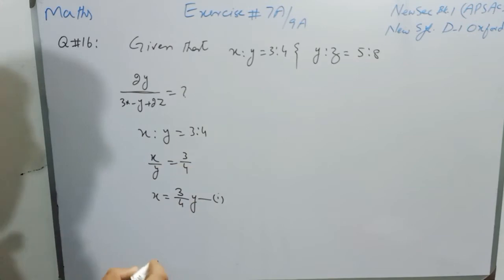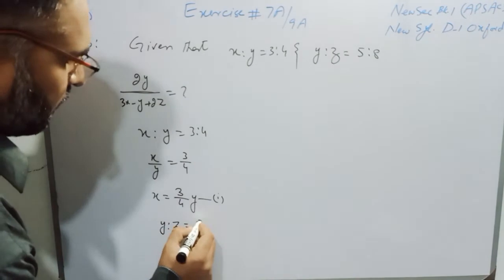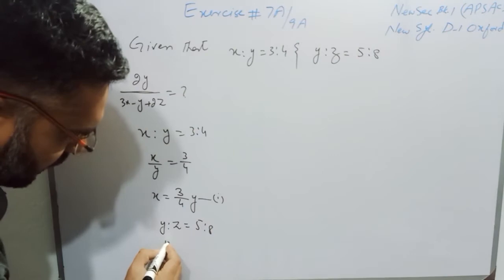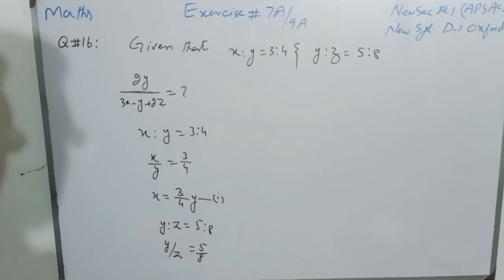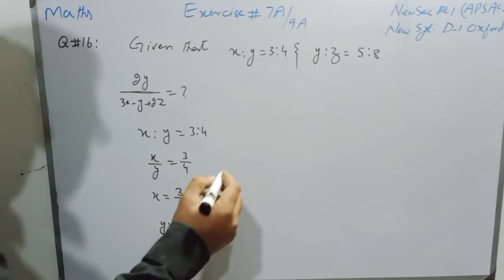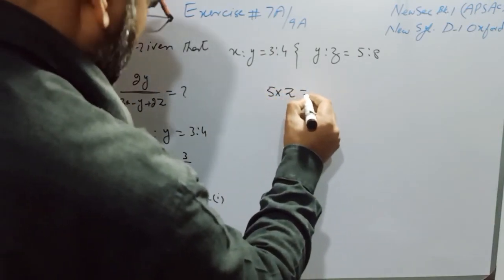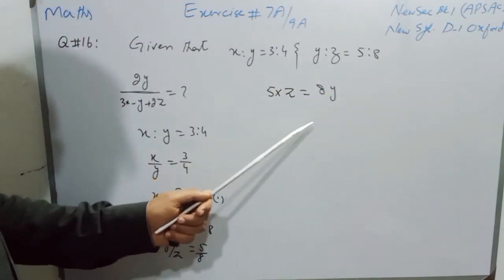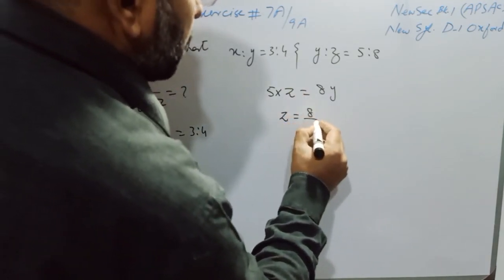Now students, we will write y ratio z is equal to 5:8. We will convert these ratios into the form of a fraction. So y over z is equal to 5/8. Students, we have to find the value of z. So we can do cross multiplication, and when we do it, 5 will multiply with z and 8 will multiply with y, and 5 is multiplying with z. When we transfer it to the other side, it will divide, and the value of z will be 8/5 y.